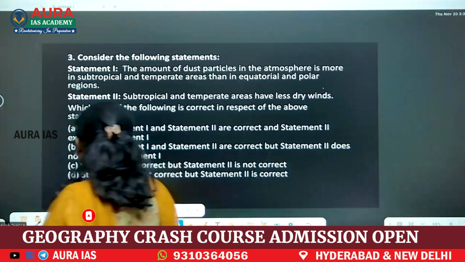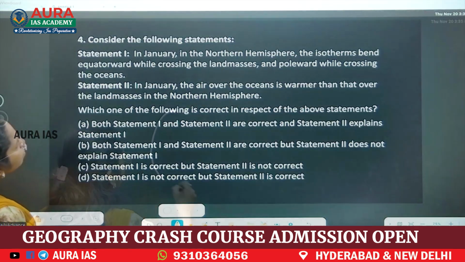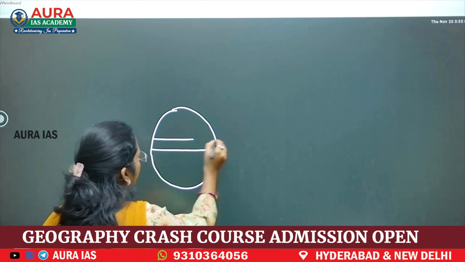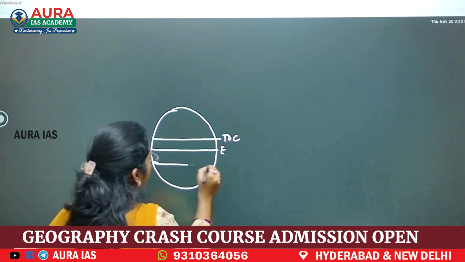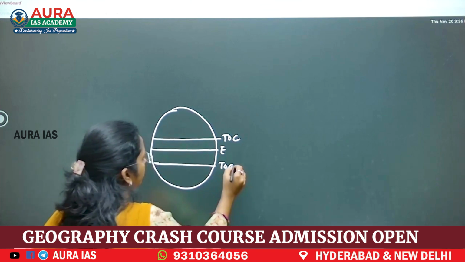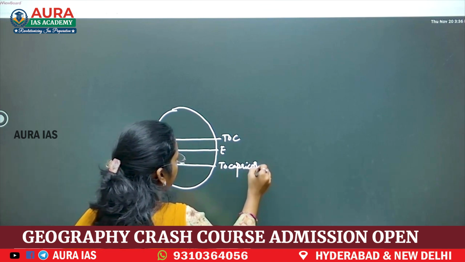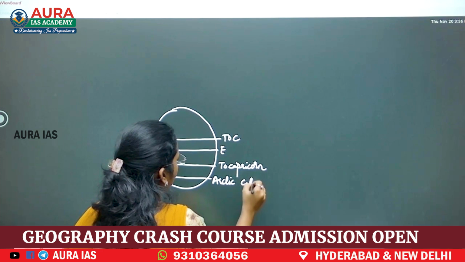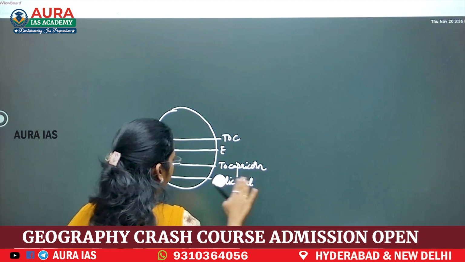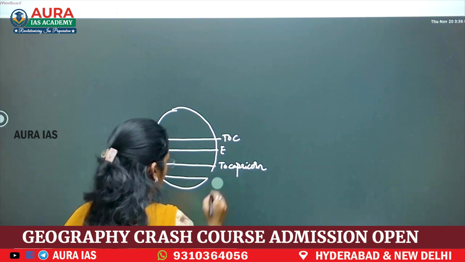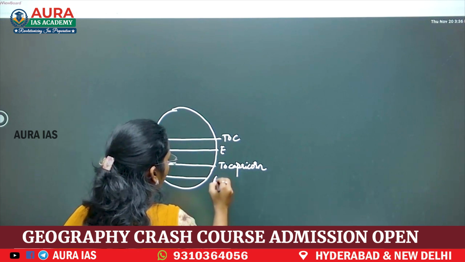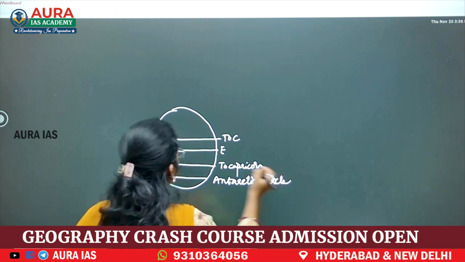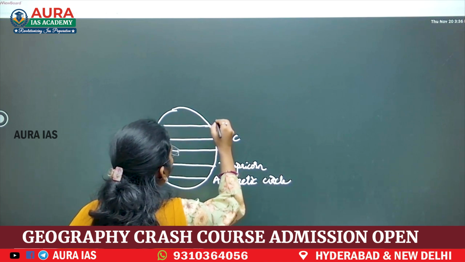Now, when you talk about subtropical and temperate regions: equator, Tropic of Cancer, Tropic of Capricorn, Arctic Circle, Antarctic Circle.